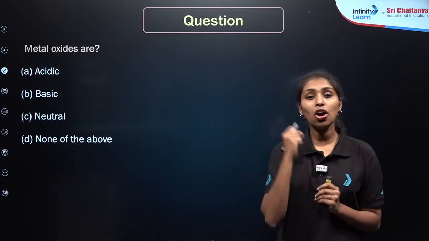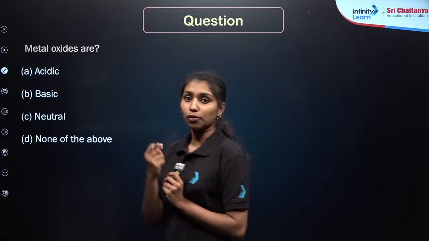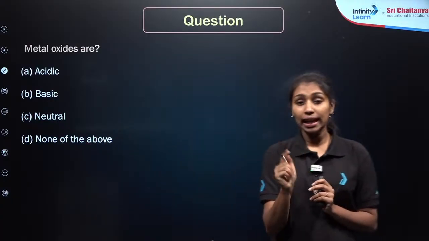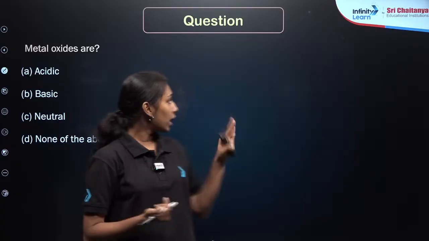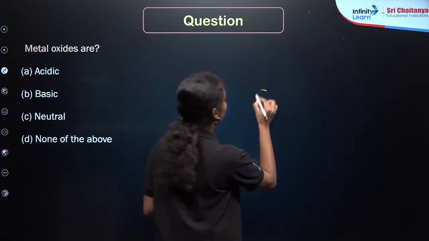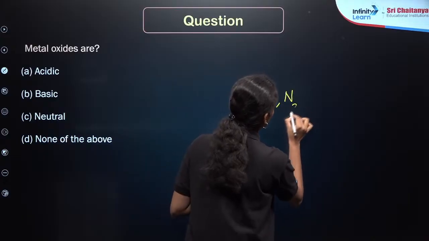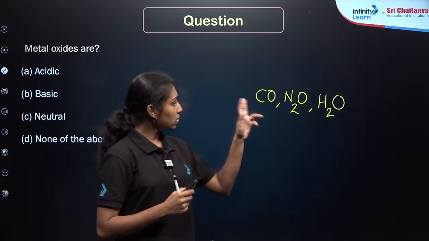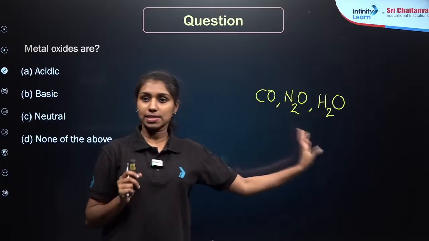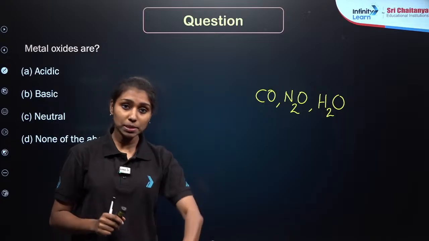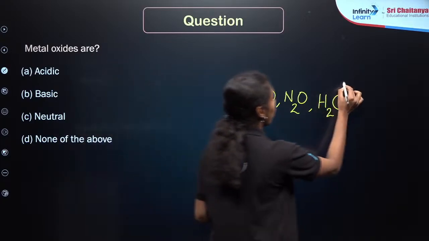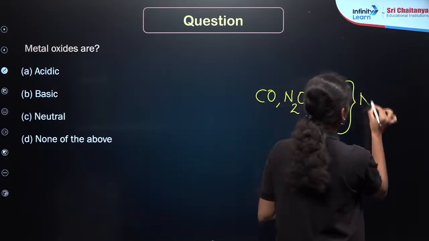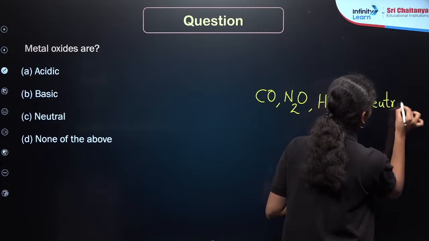Then if you are treating non-metals with oxygen, they are forming the corresponding non-metal oxides, right? So these non-metal oxides are generally acidic in nature. Then one more exception is there. I will write here: carbon monoxide, nitrous oxide, then water. These are the oxides of non-metals, right? This is the oxide of carbon, this is the oxide of nitrogen, this is the oxide of hydrogen. So these three are examples of neutral oxides. They are neutral oxides formed by the reaction between non-metals and oxygen. Clear? This is also very important.